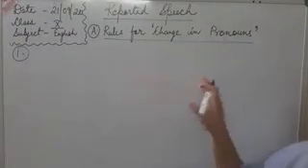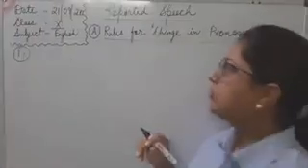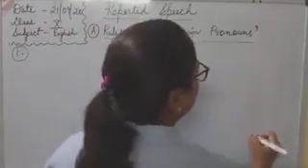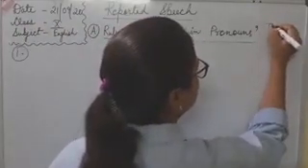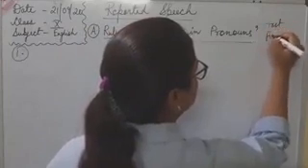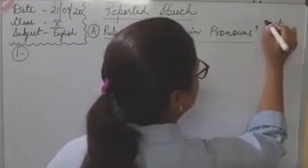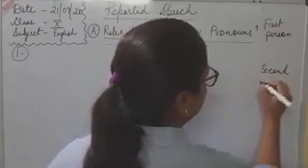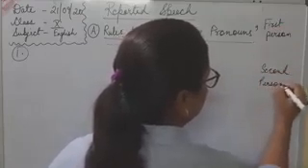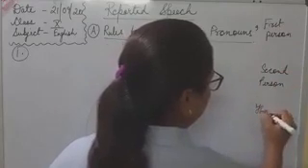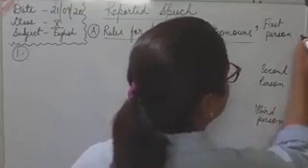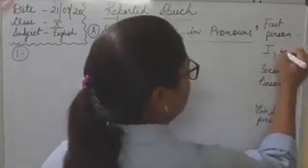In today's video we will learn the next part of reported speech, and today we will learn the rules for change in pronouns. First of all, for learning the rules for change in pronouns, we have to learn what is the first person, second person and third person of pronoun. So first person is I or we.